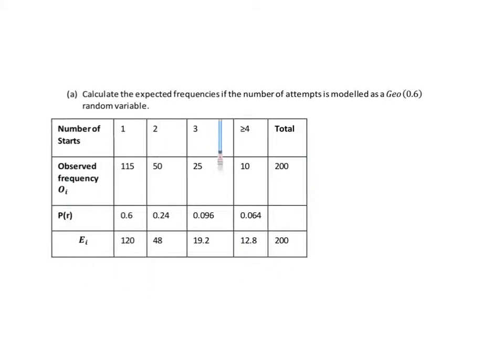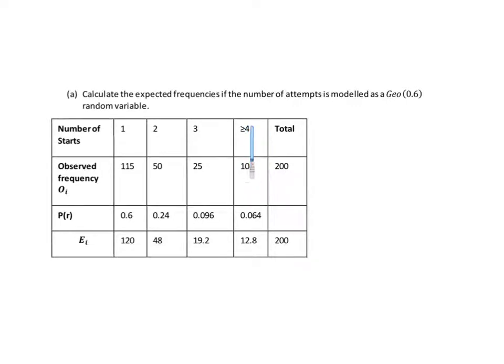So we need to complete this table here. I've set this up in advance, so I'm just not writing it as I would normally on these videos, but I just want you to see clearly where everything comes from. There's the number of starts he needs, and he goes up to 4. We call that 4 or above just to be complete, because any integer is possible.